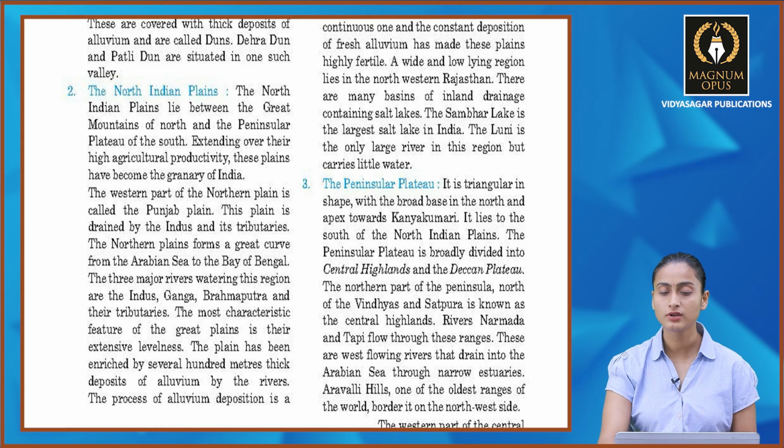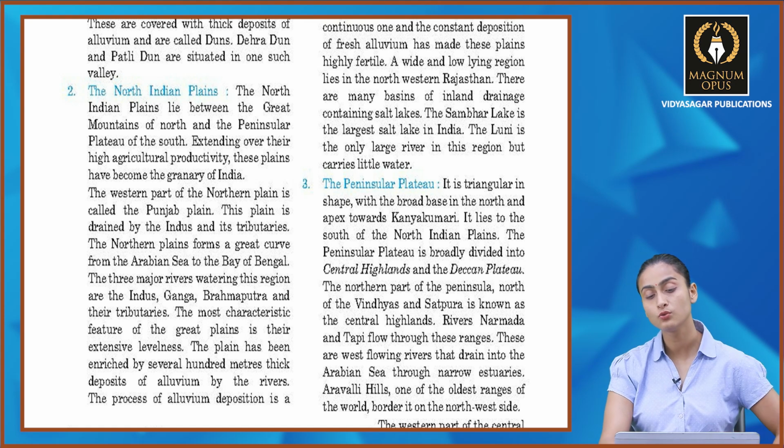A wide range and low-lying region lies in northwestern Rajasthan. There are main basins of inland drainage containing the salt lakes, and the Sambar Lake is the largest lake in India. The Luni is the only large river in this region but carries little water.